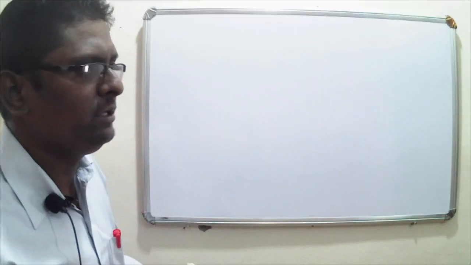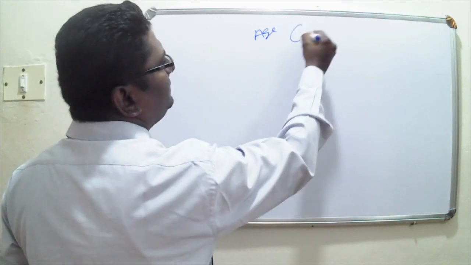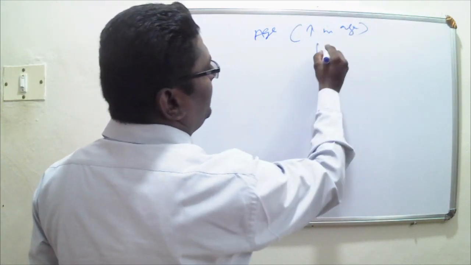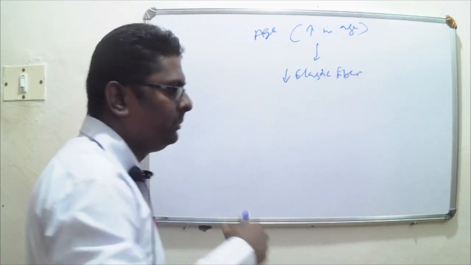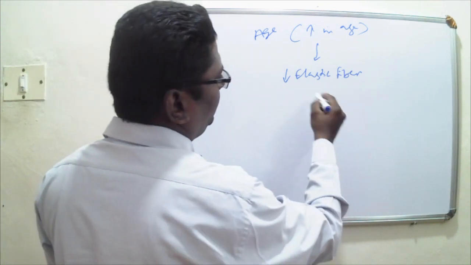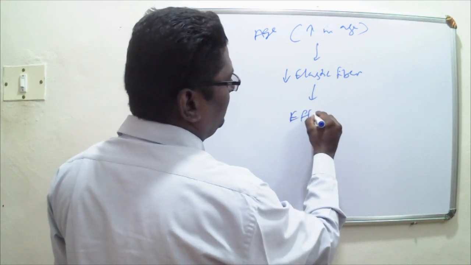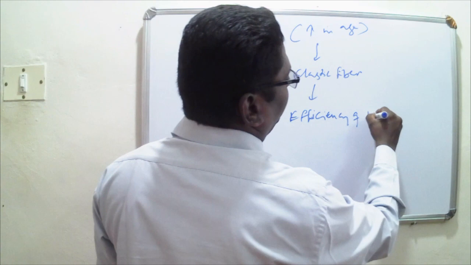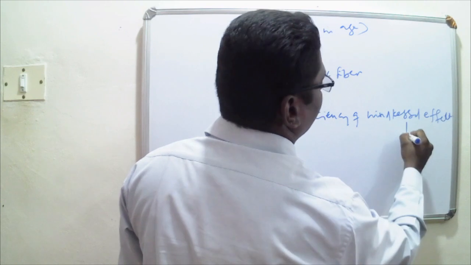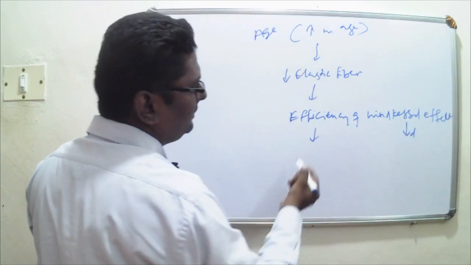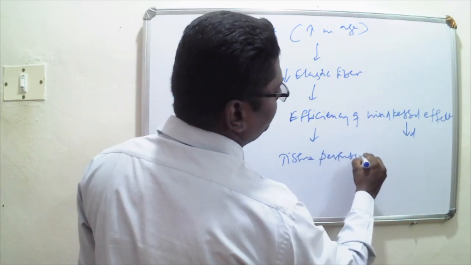Increasing age has an effect on the Windkessel effect. How so? With increase in age, the amount of elastic fibers is decreased because of arteriosclerosis. Because the elastic fibers are decreased, the efficiency of the Windkessel effect is decreased. As a result, the tissue perfusion becomes poor.